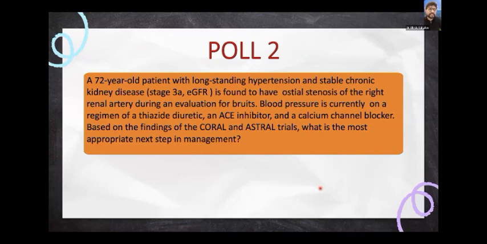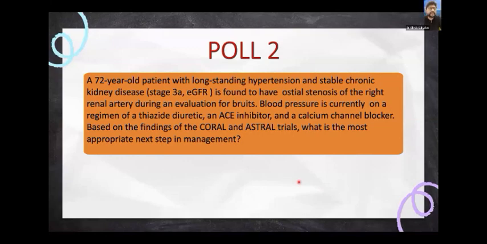The difference between the two trials was that in the ASTRAL trial, the limitation of the study was that the renal artery stenosis was approximately only 50% or even less. Compared to that, in the CORAL trial they really took significant RAS, around 80% and approximately 60-70% stenosis. There also, they didn't find any difference, because it looked at cardiovascular events, but they did not find any difference in heart failure rates, renal progression, or any advantage in blood pressure control or avoiding complications. So that indicated that optimal therapy was fine.